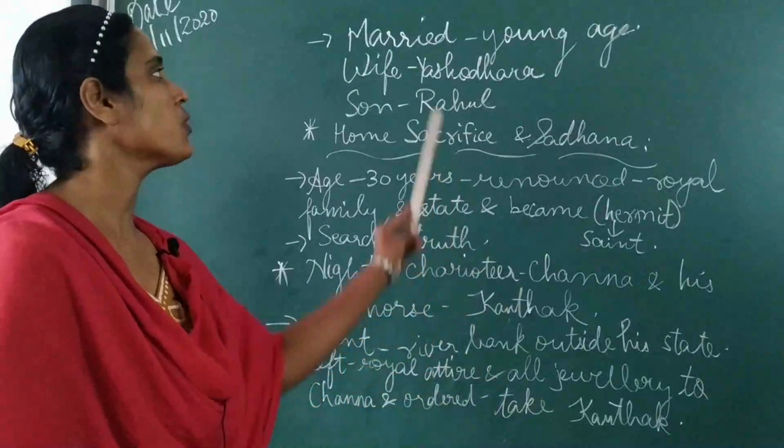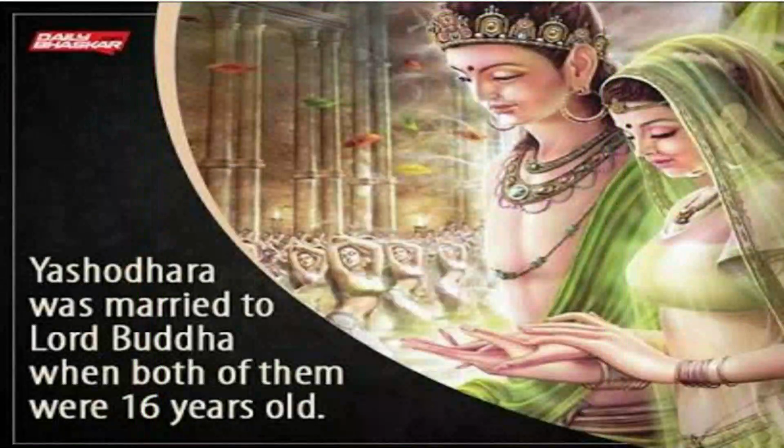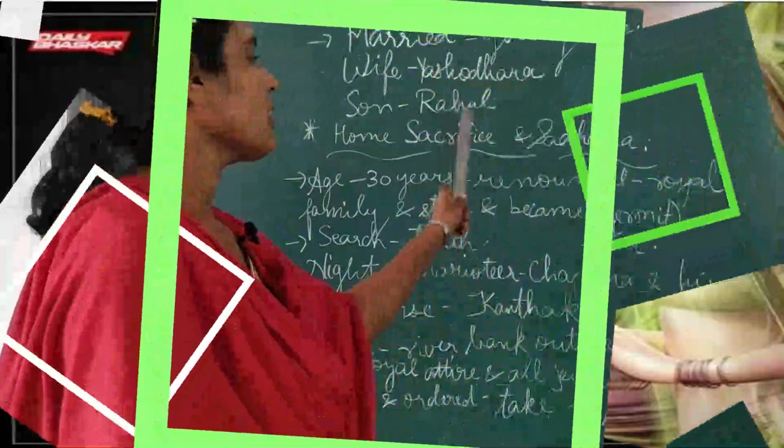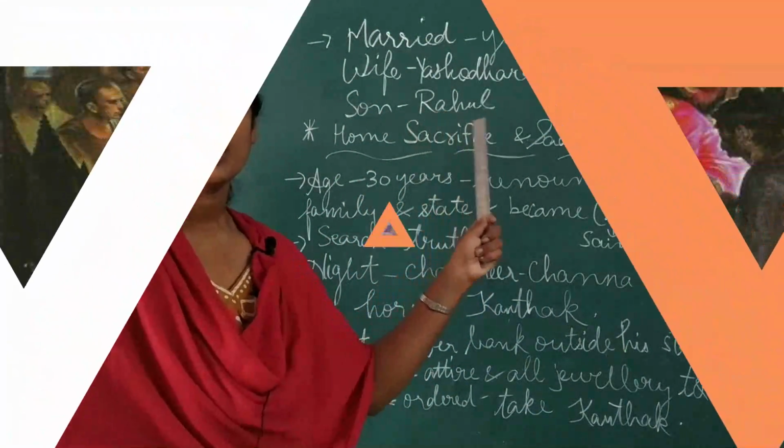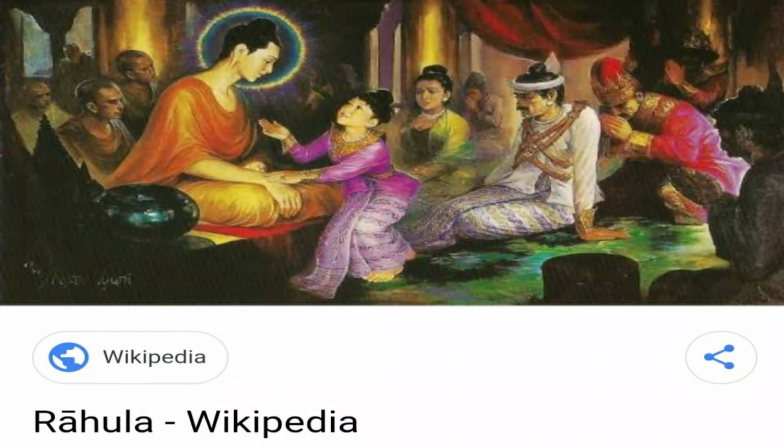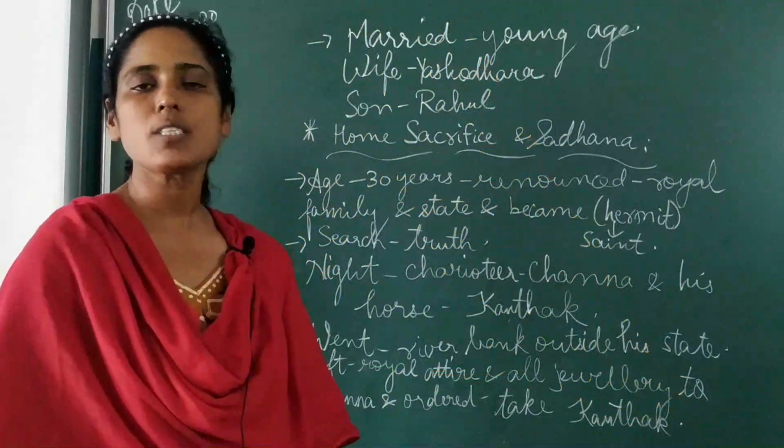His father decided to marry him off at a young age. He was married at a very young age. His wife's name was Yashodhara and his son's name was Rahul.